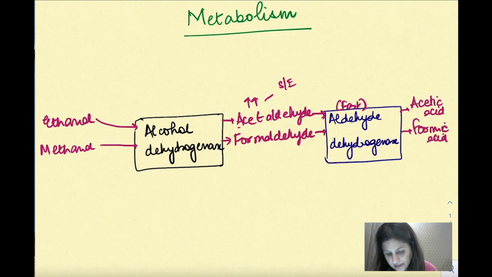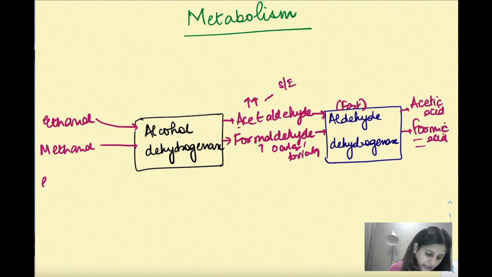Formic acid. चाहे formaldehyde है, चाहे formic acid है, both are toxic for the body. And when the levels go high, they can lead to ocular toxicity. Eyes के लिए they are very toxic. Renal के लिए, kidneys के लिए, eyes के लिए, both of them lead to ocular toxicity. And formic acid, definitely an acid, leads to accumulation in the body and leads to acidosis.